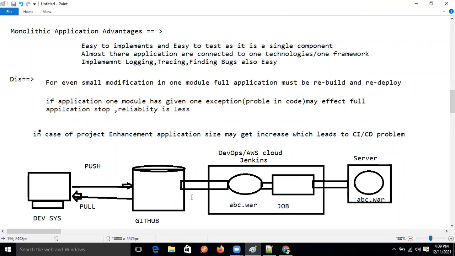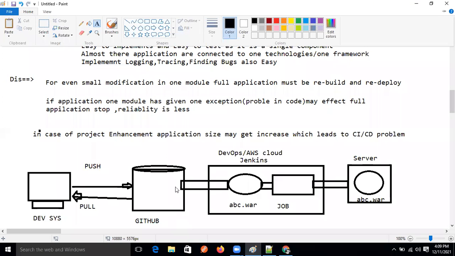Continuous integration, using the Jenkins tool. Suddenly they are converting it into the jar and deploying. This process is nothing but CI/CD. CI/CD means continuous integration and continuous deployment.